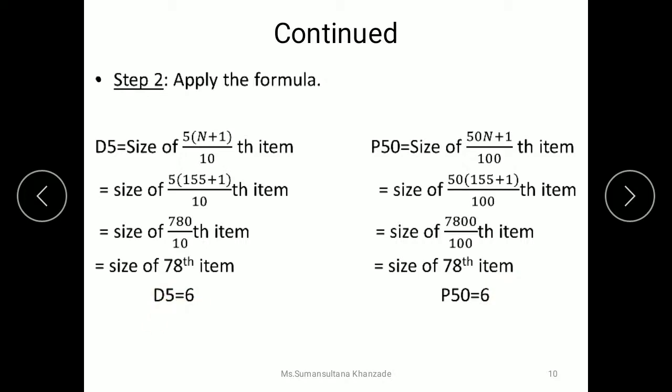So by observing these two values you come to know that these two values are same. So these are nothing but the median values. As I already explained at the starting point, D5 is the value which is equal to median, and P50 is the value which is equal to median, or the centermost value. So D5 and P50 are same. Similarly quartile, in quartile Q2 is equal to the median. So this is how we calculate the decile and percentile values for discrete series.